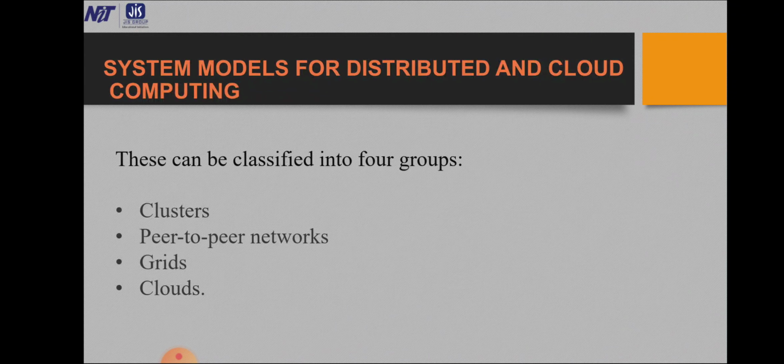System models for distributed and cloud computing can majorly be classified into clusters, peer to peer networks, grids, and cloud. If we start with the cluster, what is a cluster? We need to know the definition of clusters. These are networks of compute nodes interconnected by storage area network, local area network, or wide area network hierarchically.